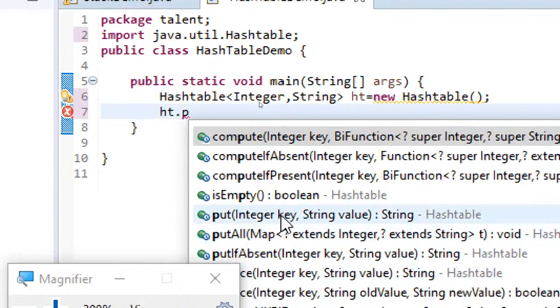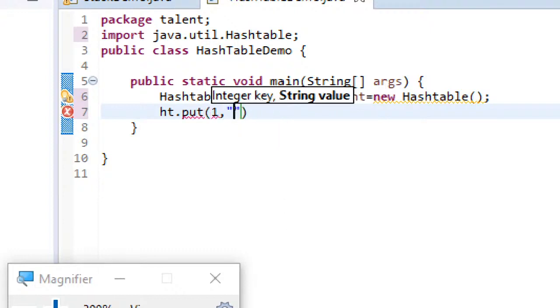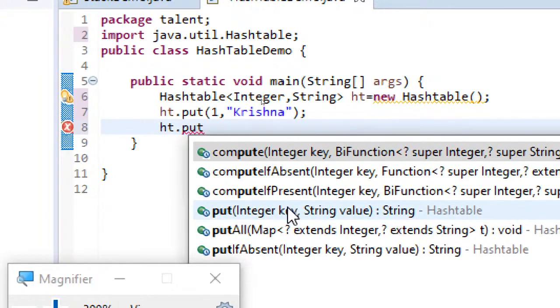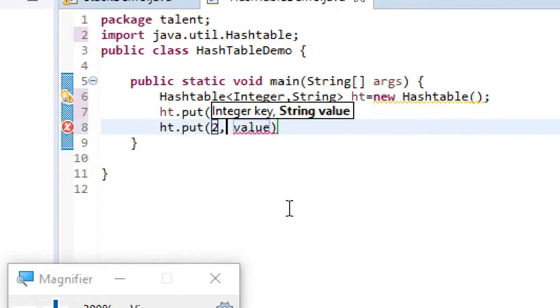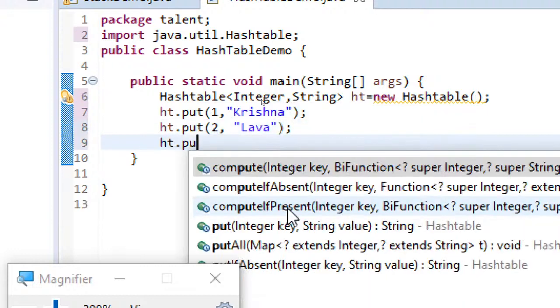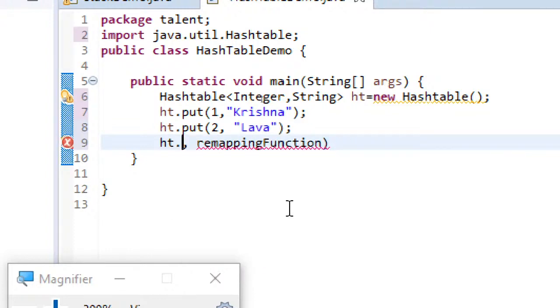Here you can see ht dot put, and here let me give one, and the value has to be a string. So let me use double quotes and then semicolon, again ht dot put 2 comma... okay, not compute.